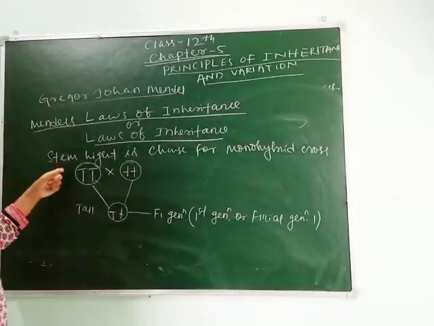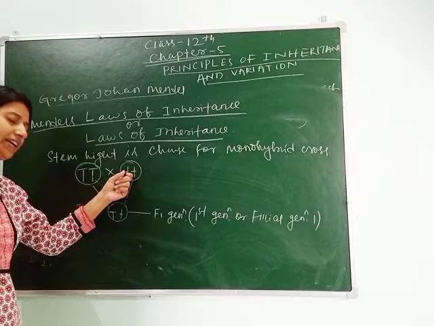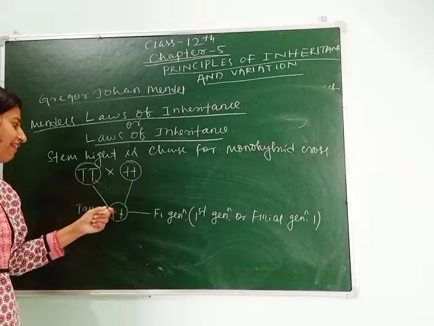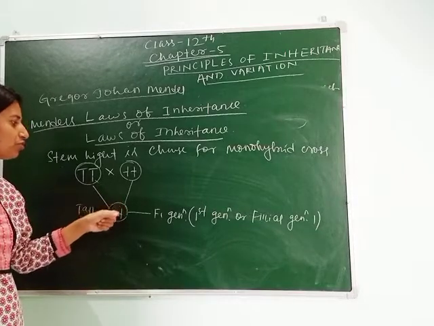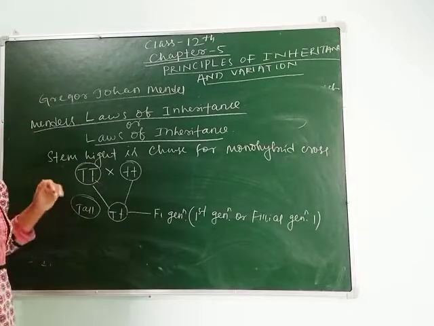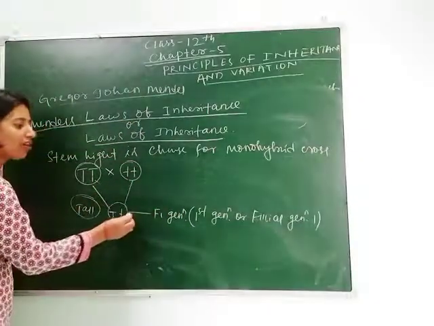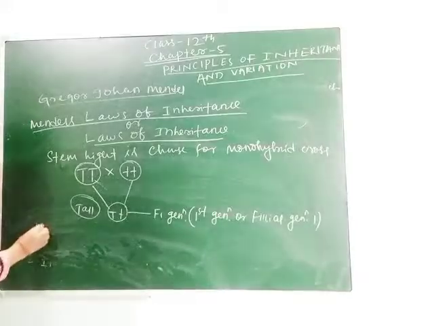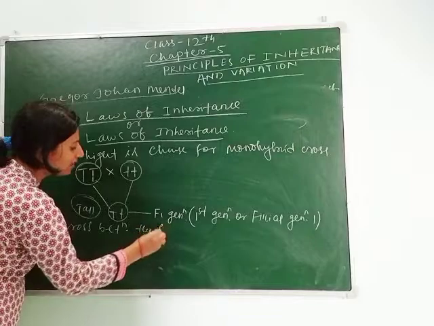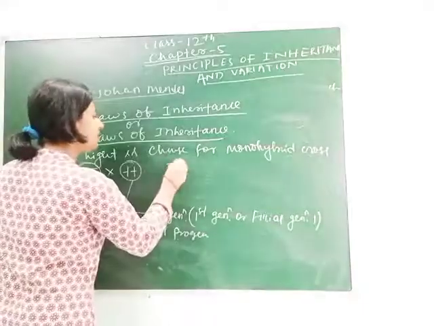So students, during monohybrid cross, Mendel chose the stem height. He took capital T for tall and small t for dwarf. As we know, diploid parents form haploid gametes through meiosis. So they gave half of their gametes and two different gametes fused to form the zygote. And in the F1 generation, he saw that tall is expressed. So where did the dwarf character go? That's why he again did a self-cross between the F1 progeny. It means the F1 progeny is capital T small t.